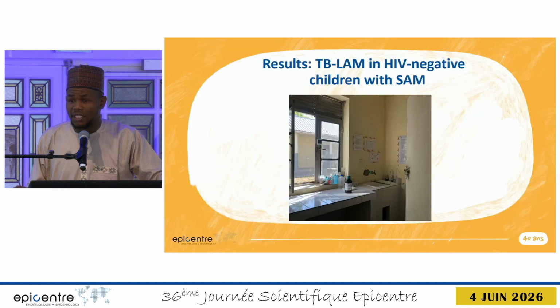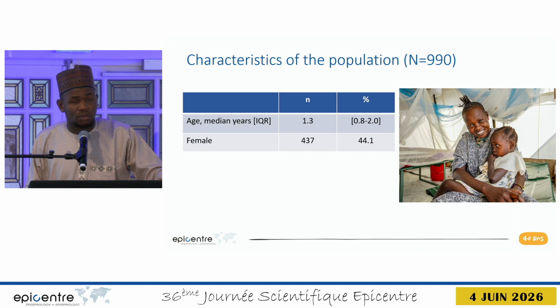Now talking about the results for the TB-LAM in HIV-negative children with severe acute malnutrition. So 990 kids were enrolled in this study, and most of them were under 2, just like the other one.